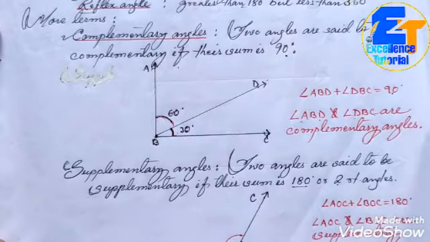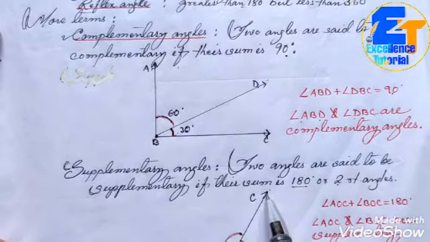You can see AOB, this is a straight angle or a straight line, and through the point O, we have drawn a ray OC. So after drawing this ray OC, the straight angle has been divided into two parts. This part, angle AOC, and this part, angle COB.